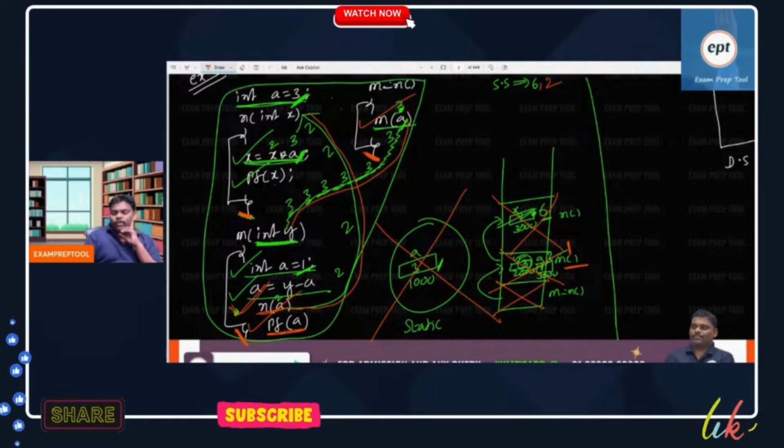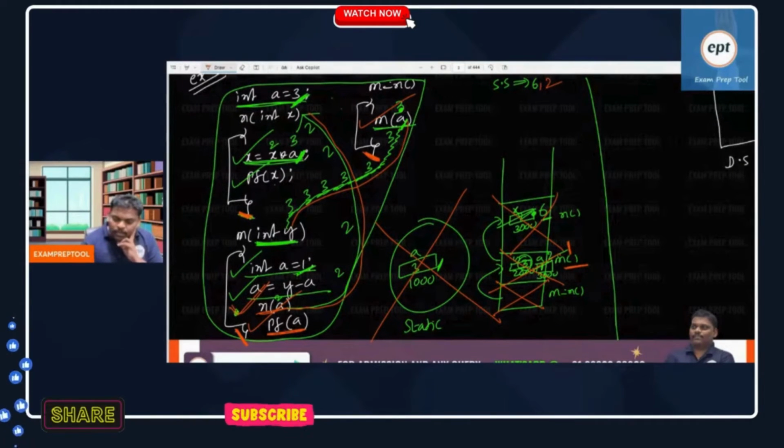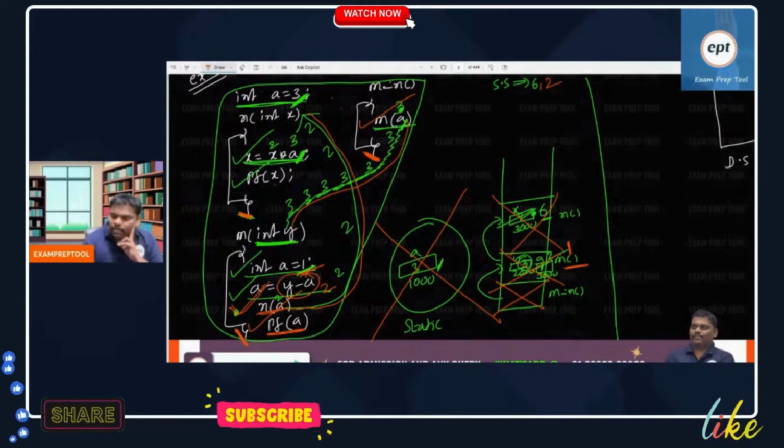Global variable will go last. Answer is 6.2 will be printed. Because here, if you see the M function, Y minus A. What is the Y? 3. What is A? 1. 3 minus 1 is 2. 2 will go to A. A contains 2. So 6.2 will be printed, static scoping.